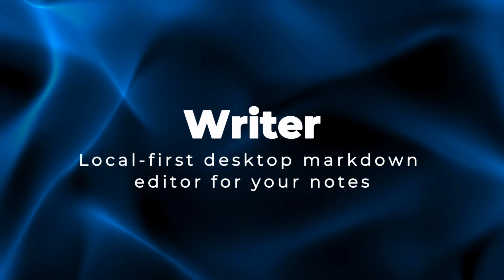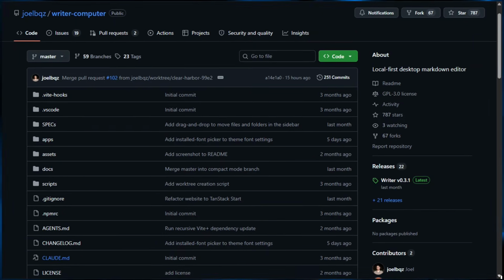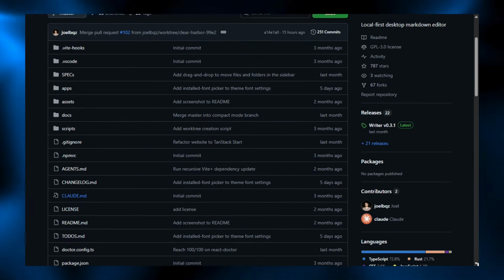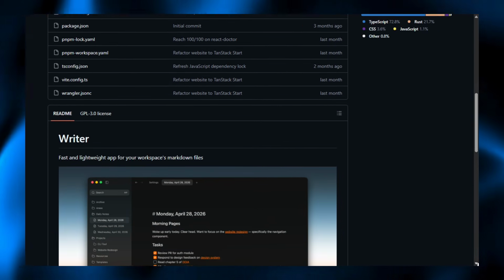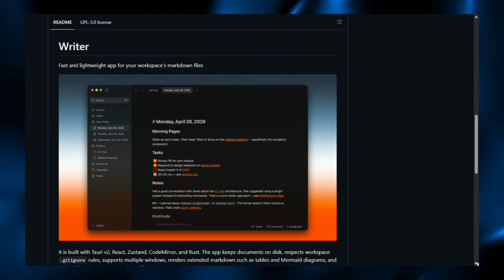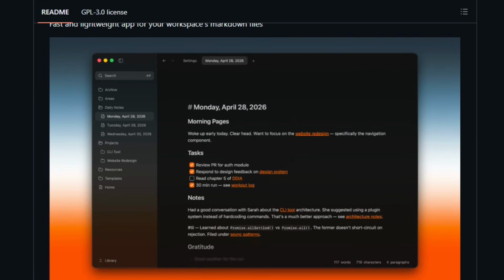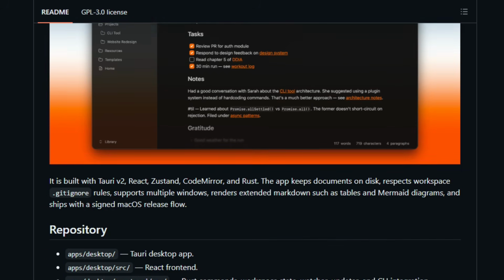Project number 19, Writer, a local-first desktop Markdown editor for your notes. Writer is a local-first desktop Markdown editor for folders of plain text notes, docs, and personal wikis. It keeps documents on disk as plain files, so your writing stays yours and works with any other tool. Built with Tauri, React, and Rust, it opens multiple windows, respects each workspace's .gitignore rules, and renders extended Markdown including